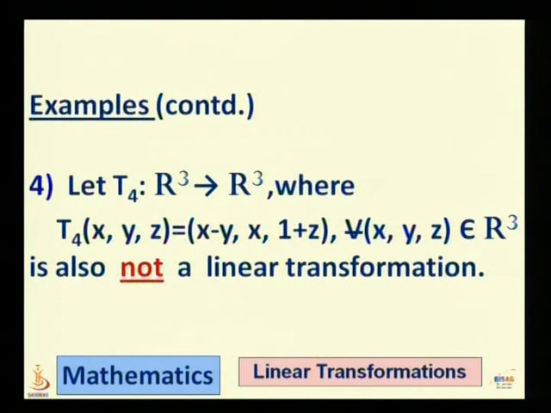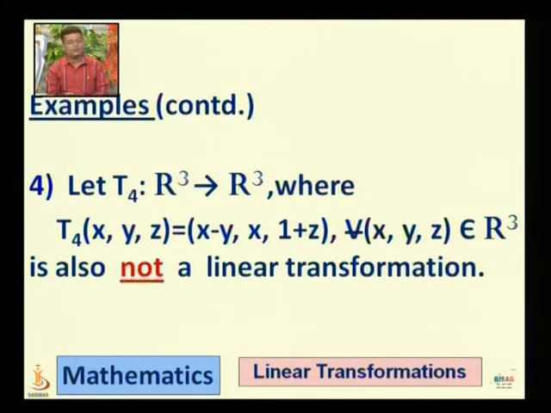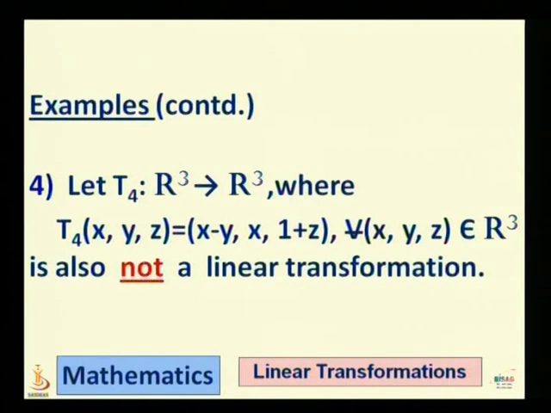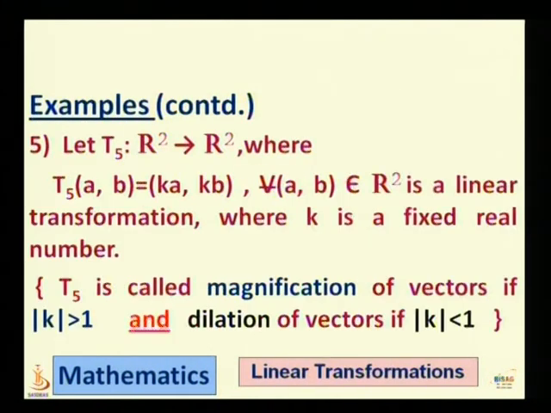Next example, if we take function T4 from R3 to R3, T4 of xyz is equal to x minus y, x, 1 plus z for every xyz belongs to R3, it is also not a linear transformation. You can verify that because of the addition of a constant, a translation in the z component.